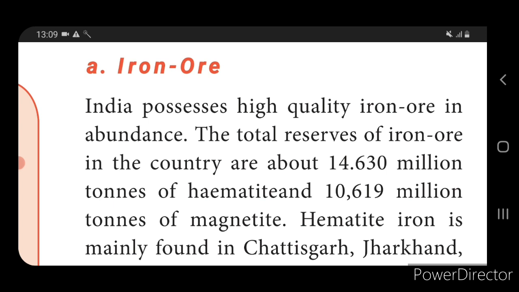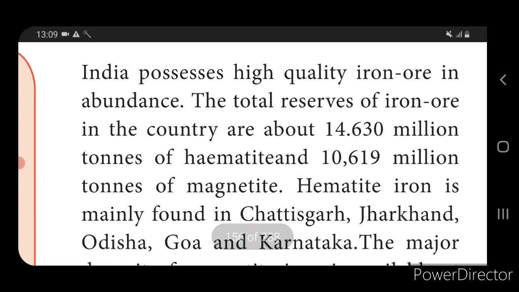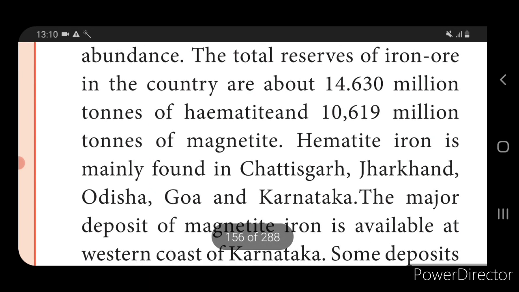Then 10,619 million tons of magnetite. So this is all based on the iron families. So hematite iron is mainly found, so where is this iron found? See here, for this important natural resource, it is mentioned where the resource is available and how many tons or millions of it are available. So these are the two things you have to know.